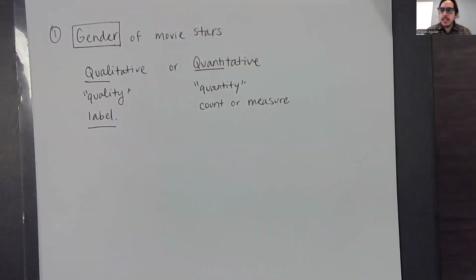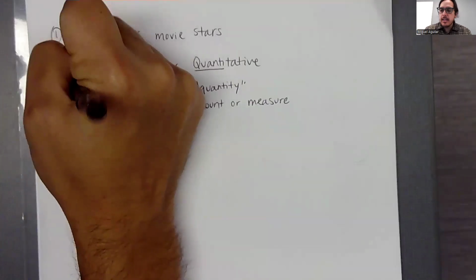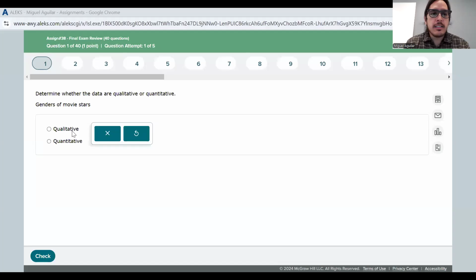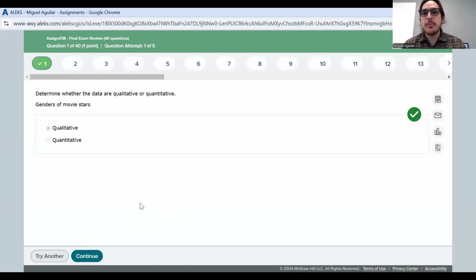So that tells us that we should be looking at a qualitative variable. So we'll pop back over here to ALEKS, select qualitative. Again, that's just strictly a vocabulary word that you have to memorize. So we'll hit check and we'll get that green check mark that we love to see.